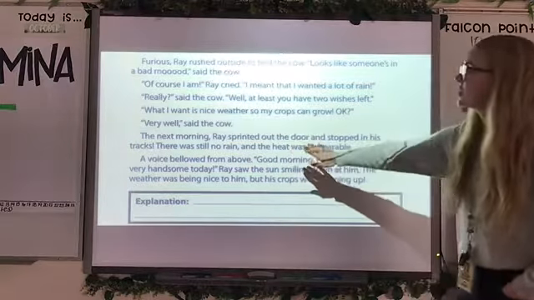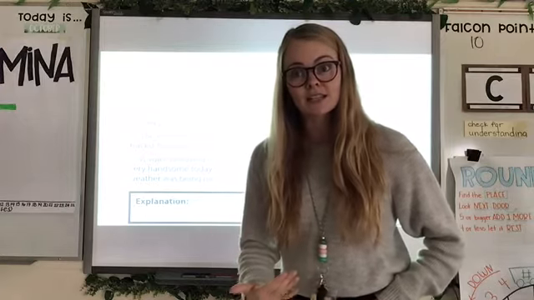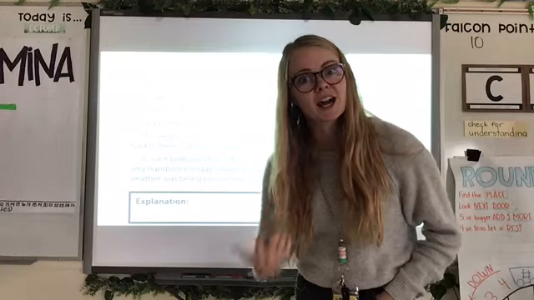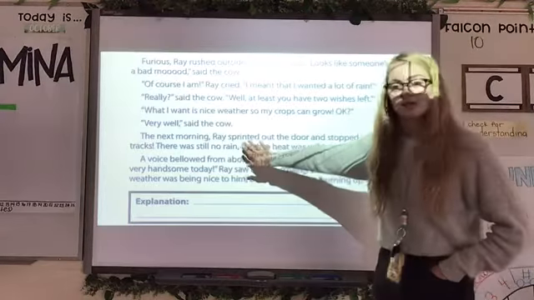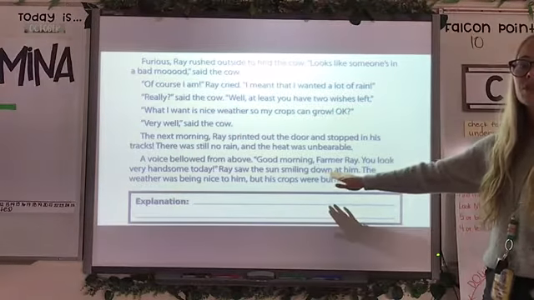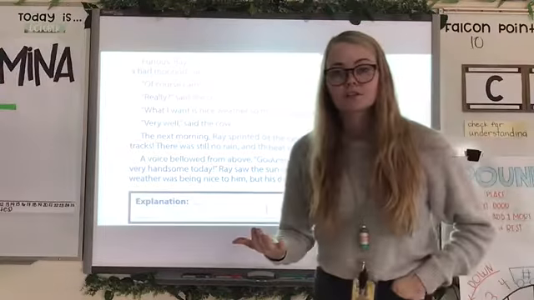So the cow took his wish again very literally. He made the weather actually be nice to him. And so the sun was talking to the farmer and the sun was being kind to the farmer, which is the way that the cow took it, nice as kind. But the way the farmer wanted the cow to interpret that, the non-literal meaning, is he wanted there to be good weather.